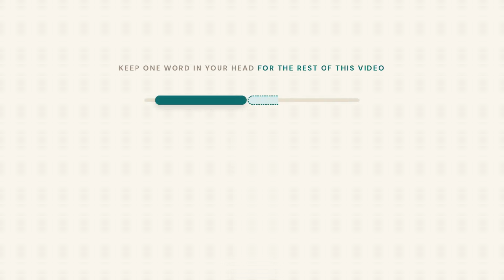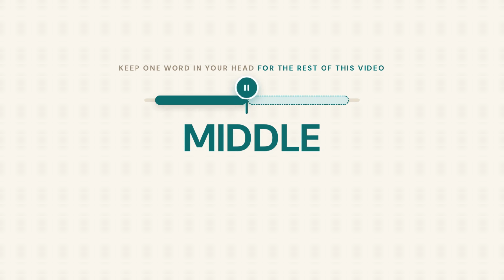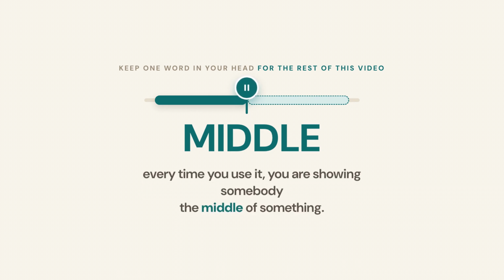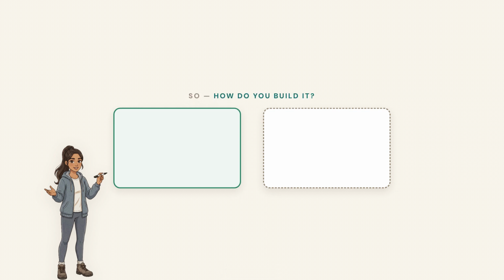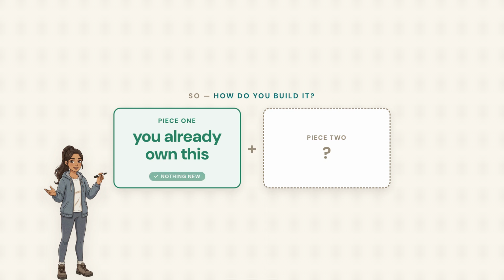Keep one word in your head for the rest of this video. Middle. Every single time you use the past continuous, you are showing somebody the middle of something. So, how do you build it? You need 2 pieces, and you already own one of them.